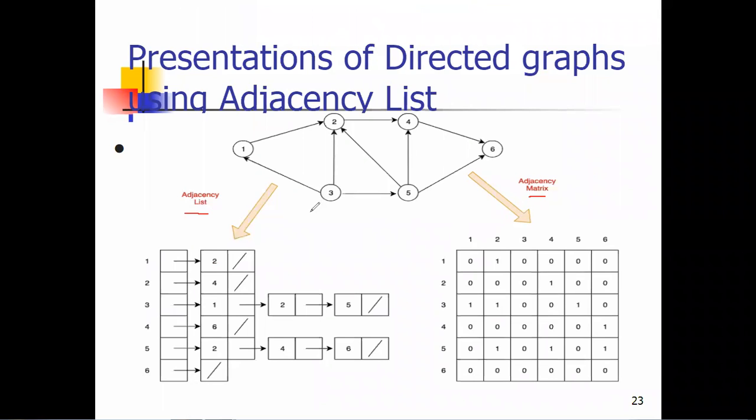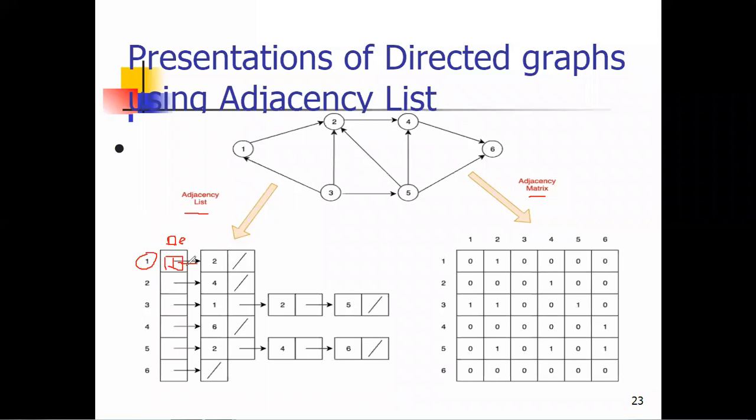List means we are using the linked list data structure. Here, how many total vertices are there? Total 6: 1, 2, 3, 4, 5, 6. So we are going to represent the indexes. This is actually an array. So we are representing the 6 locations. And we are placing the first node here. This is our first node. Linked list means what? A connection of data and the address of the next pointer.